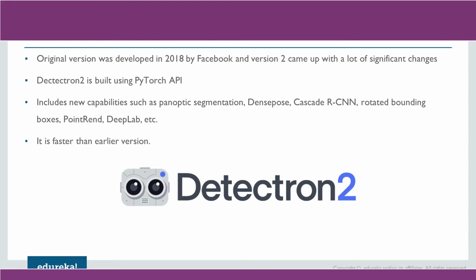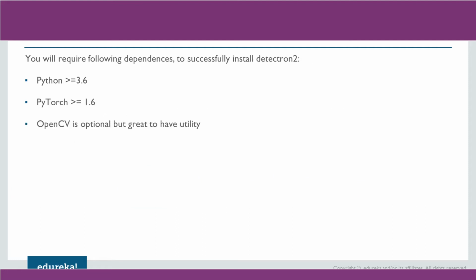It has been built using PyTorch, and it has new capabilities like panoptic segmentation, DensePose, Cascade RCNN. It also has rotated bounding boxes and a few other implementations which will make it more robust as a platform of choice for doing any research or creating new models. It is faster than the earlier version. We have already understood that in depth. Now, how do we use it? What are the dependencies? Everything we will now learn in the hands-on session.